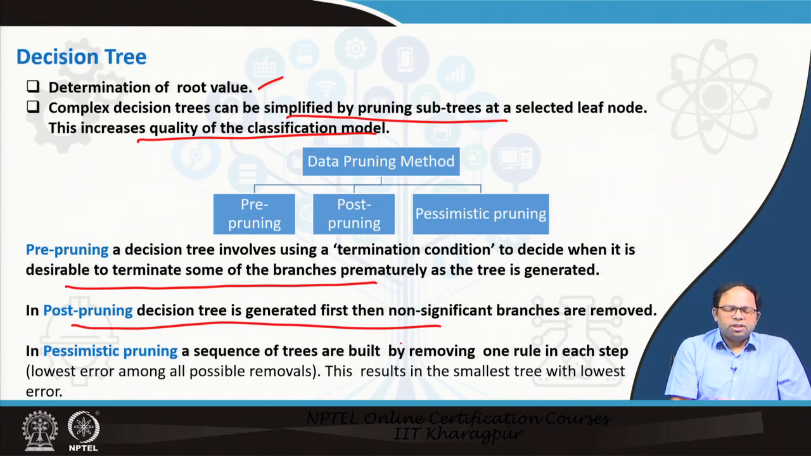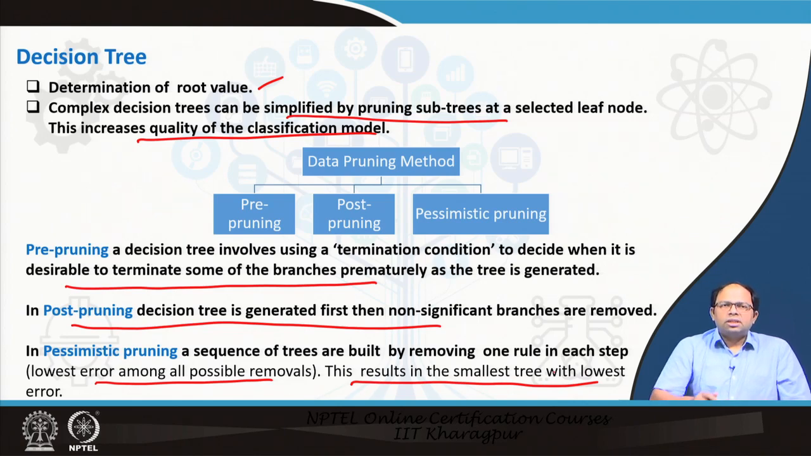And finally, in pessimistic pruning, a sequence of trees are built by removing one rule in each step, and we remove that which shows the lowest error among all the possible removals, and this results in the smallest tree with the lowest error. So, these are the three ways we can prune a tree, but before pruning, of course, we also have to look into how we determine the root value, because not all decision trees do pruning. Only some decision trees do pruning. So, just know that pruning is also possible.